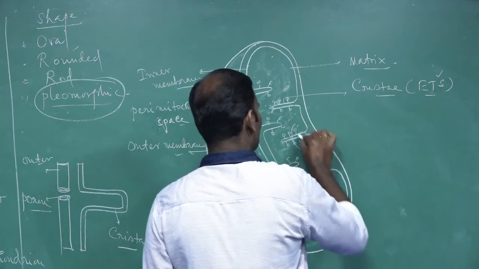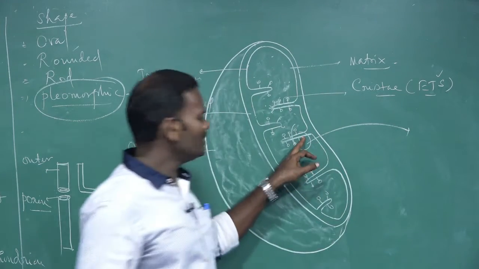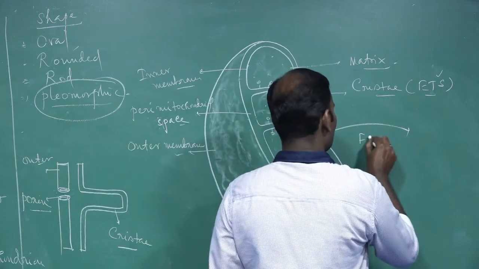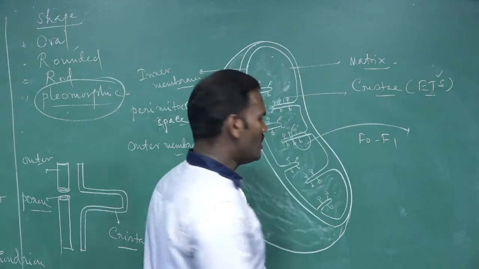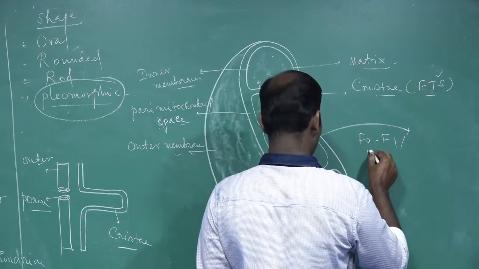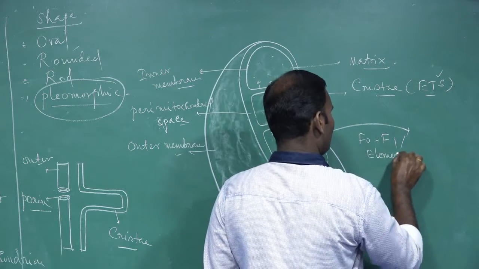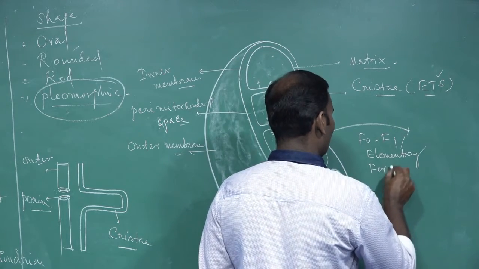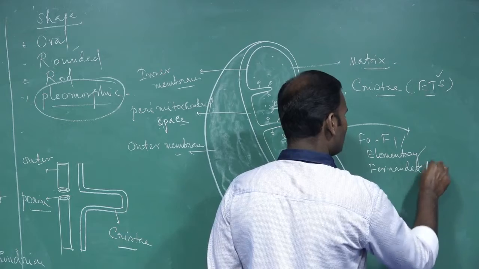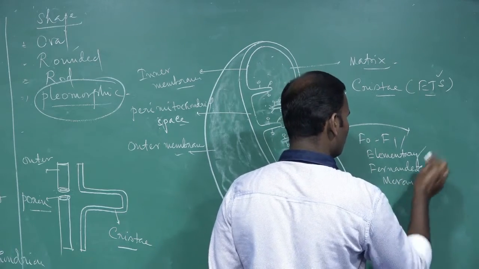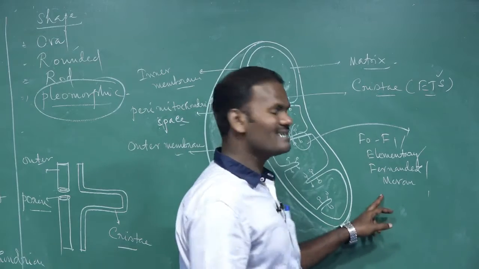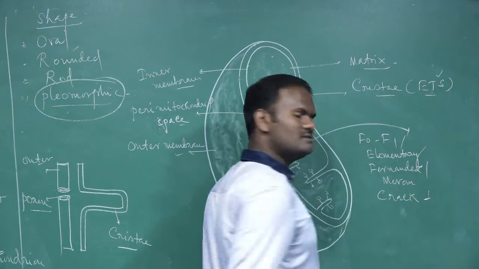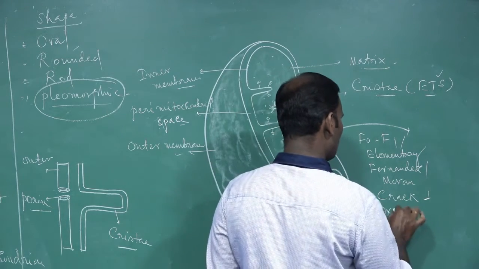If you enlarge these portions, the cristae contain many particles. Elementary particles are also called Fernandez-Moran particles. The Moran particle was first observed by Cragg, hence it is also called Cragg particle. It is also called oxysome.